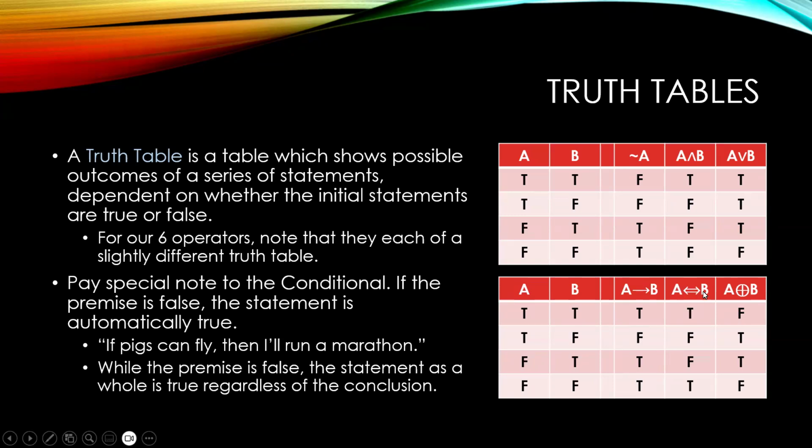We then have our if and only if, and so that would be true if everything's true or true if everything's false. And then our exclusive or, and so A exclusive or B. Well, this is only going to be true if one or the other is true. If they are both false, then it's no good.